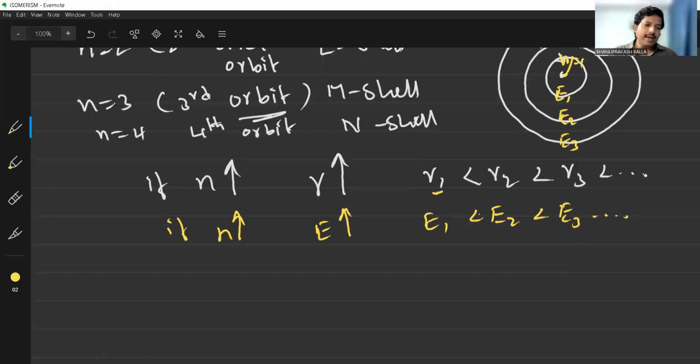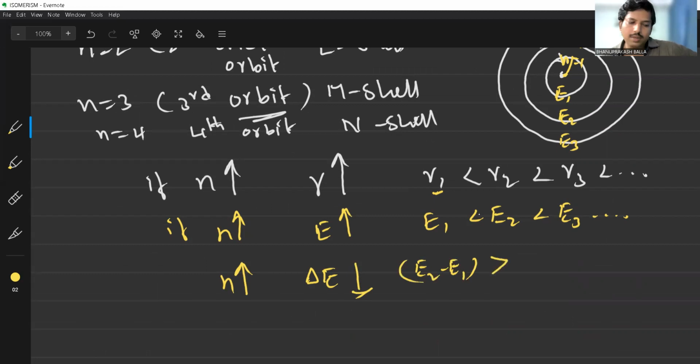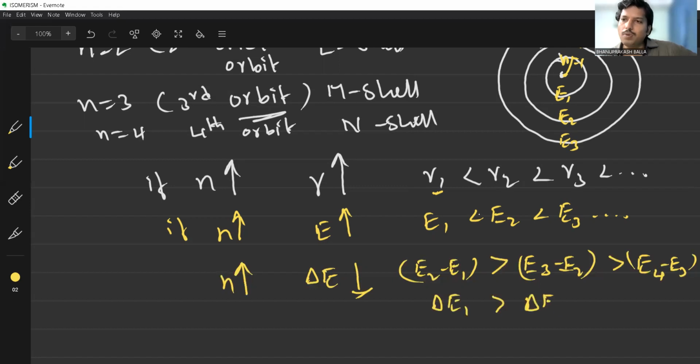The energy separation between two shells decreases as n increases. Delta E means E2 minus E1 is greater than E3 minus E2, which is greater than E4 minus E3. That is, delta E1 is greater than delta E2, which is greater than delta E3, etc.